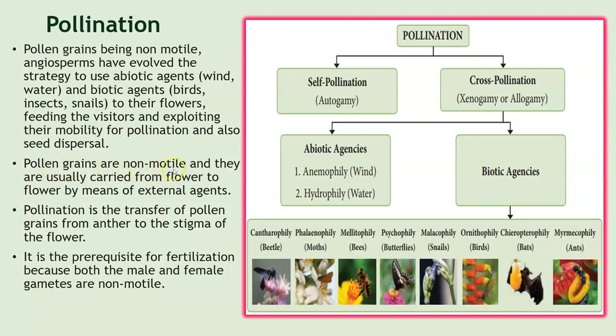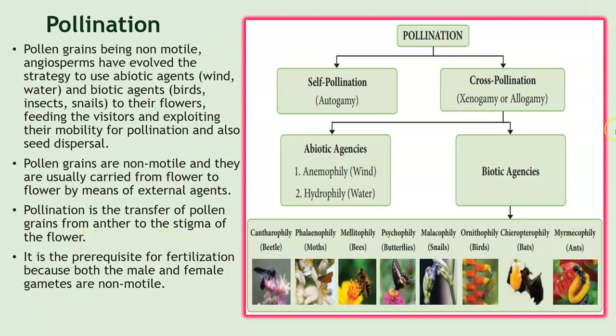Pollen grains are non-motile and they are usually carried from flower to flower by means of these external agents. So pollination is the transfer of pollen grains from anther to the stigma of the flower. So when the pollen grain is transferred from the anther to the stigma, that process is called pollination.